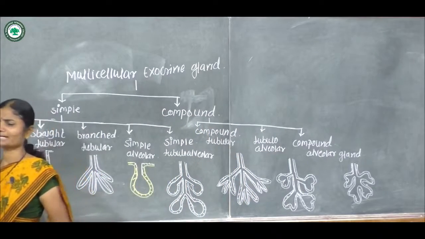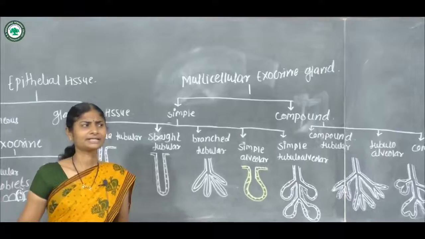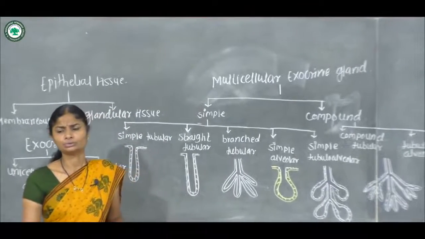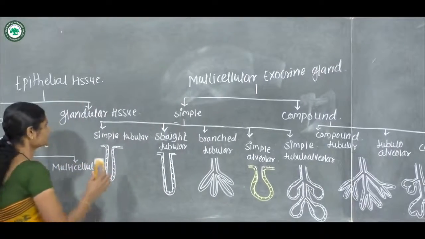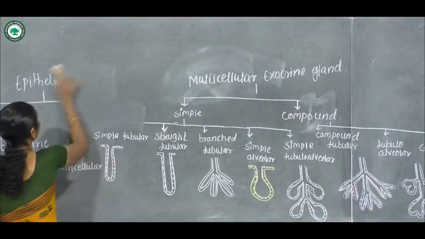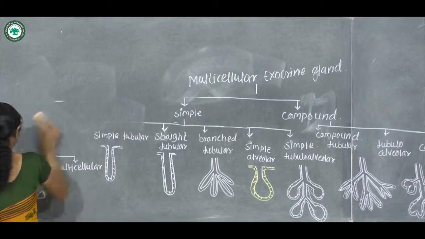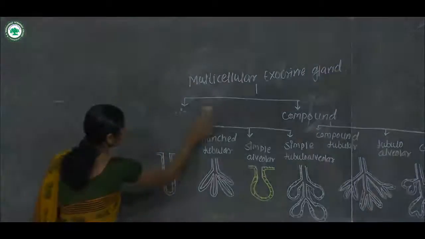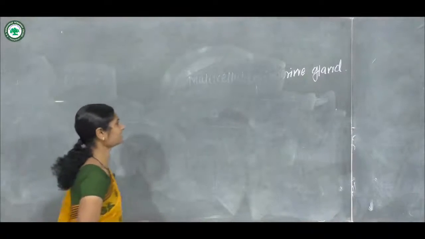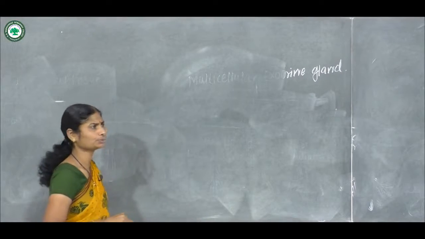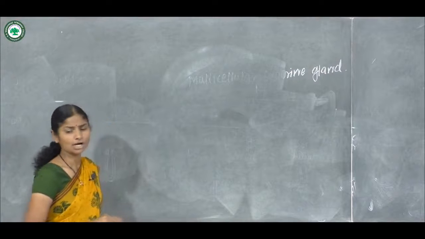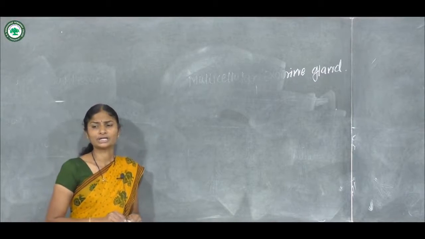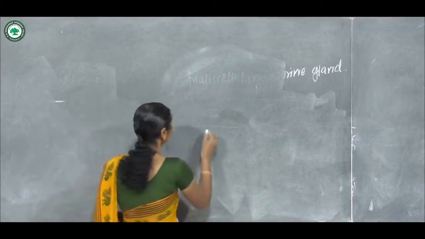These exocrine glands are again divided according to the nature of secretion. Multicellular glands are divided into different types according to the nature of secretion.